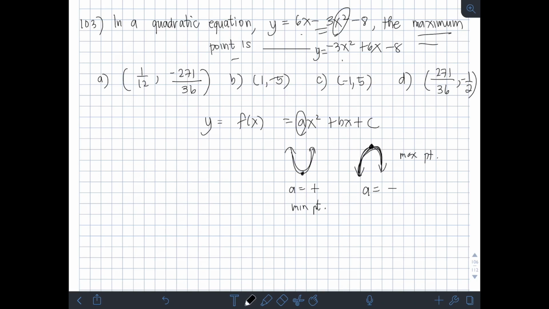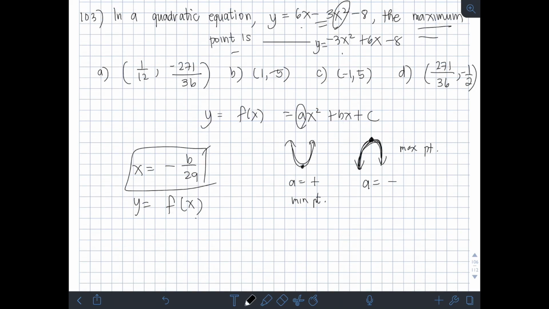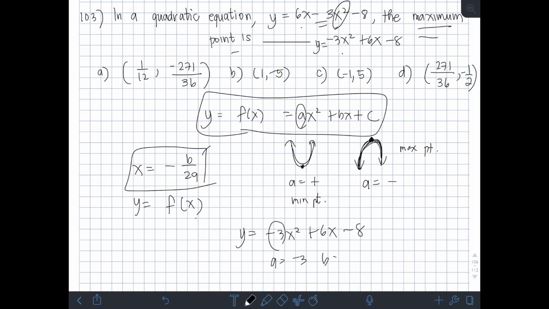So, pwede nating makuha yon, meron tayong formula. So, kuhain natin yung coordinate, right? So, sa x-coordinate, meron tayong formula na negative b over 2a. And then, para naman sa y-coordinate, equal lang siya doon sa f of x. So, kung anong nakuha nating value ng x dito, evaluate lang natin yung function doon sa x na yun. So, kailangan natin yung mga constants a, b, at c doon sa quadratic equation na given natin. So, y is equal to negative 3x squared plus 6x minus 8, right? So, using this general form, a natin is negative 3, b natin is 6, and c natin is negative 8.